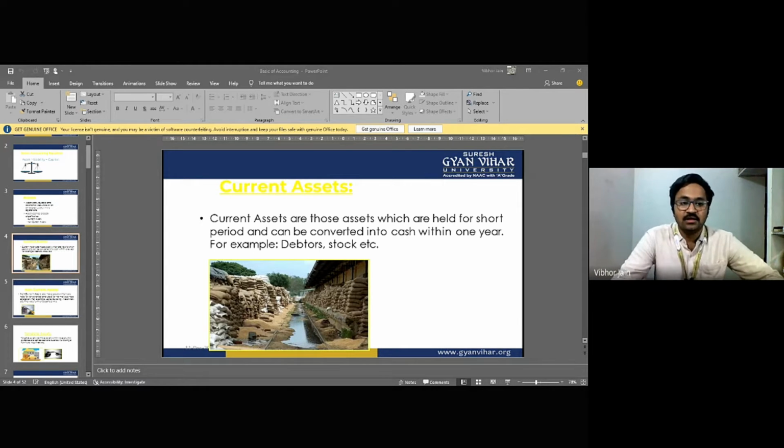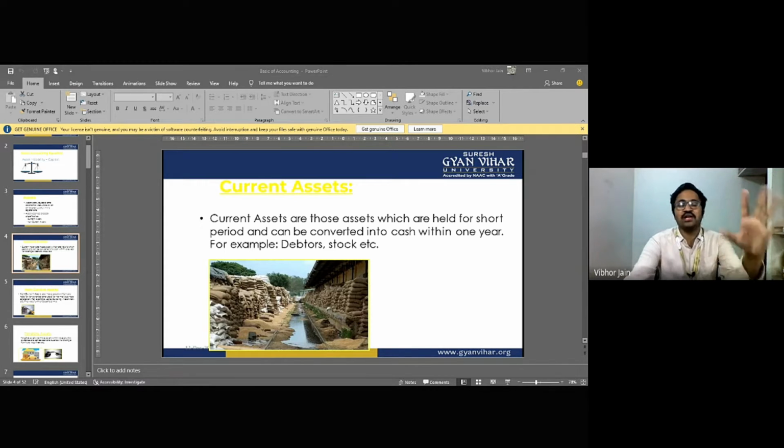If we talk about liabilities, liabilities are the obligations or debts that an enterprise has to pay. On the same grounds as assets, liabilities are also classified into two types. First is current liabilities, the liabilities which are supposed to be paid within 1 year. For example, if you have purchased some goods from someone on credit, that is a current liability for the business, and bills payable, etc. Bills payable I'll explain in a coming topic in the future.